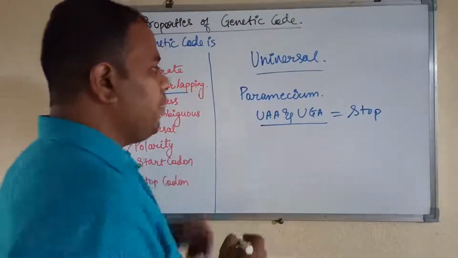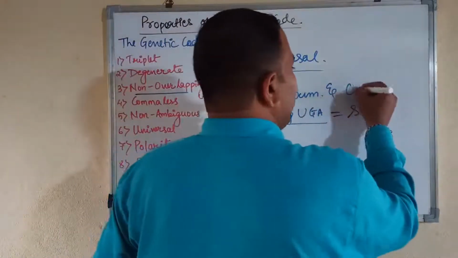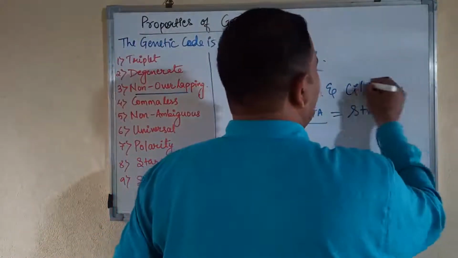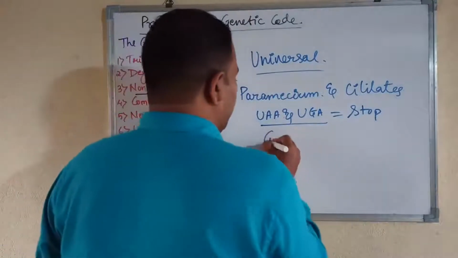But in Paramecium and other ciliated organisms, these code for glutamine.